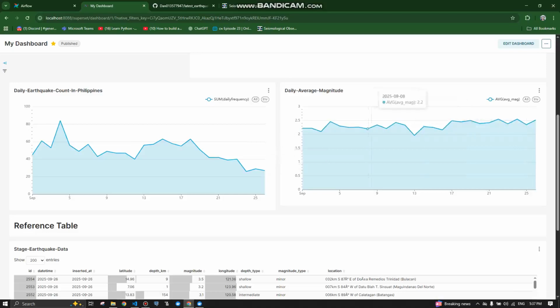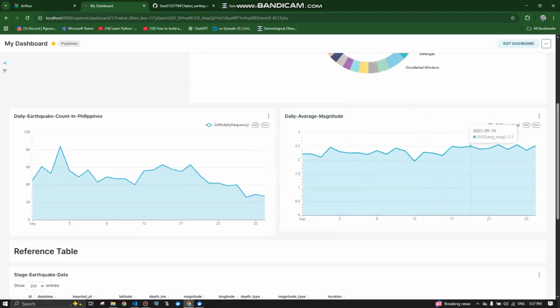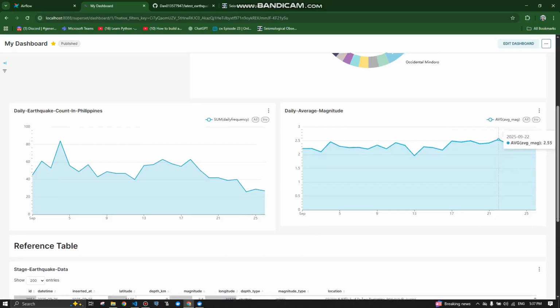And here is the daily average magnitude. Yesterday, September 25, it is 2.35, and today, September 26th, it is 2.52.